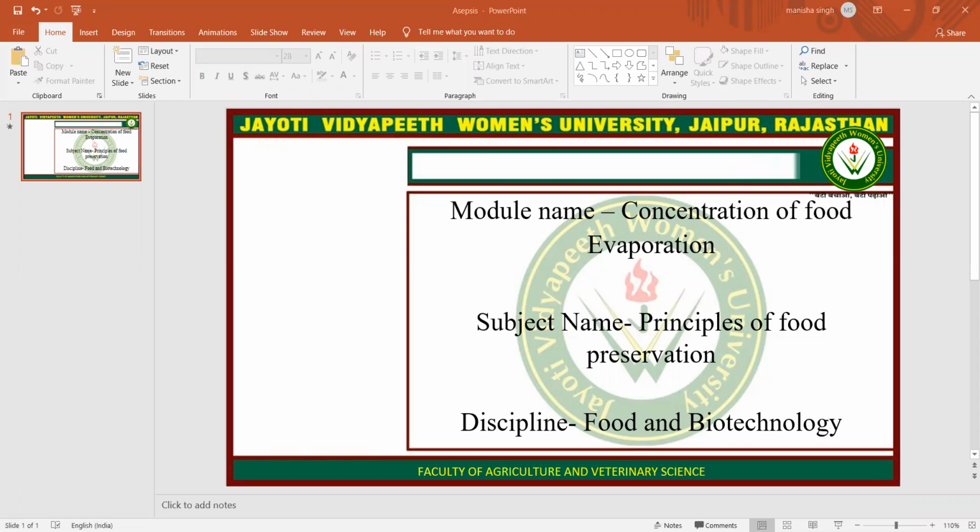Latent heat is transferred from the heating medium, which may be steam, to the food to raise the temperature to its boiling point during evaporation. The vapor pressure rises and bubbles of vapor in the liquid are formed due to the latent heat of vaporization supplied by the steam. The vapor is then removed from the surface of the boiling liquid.